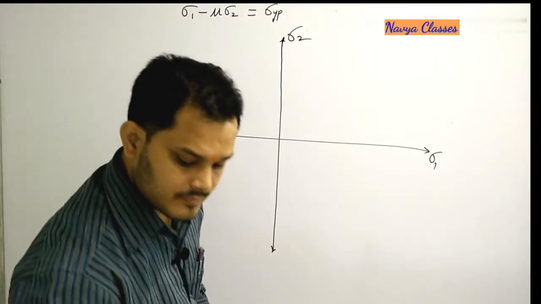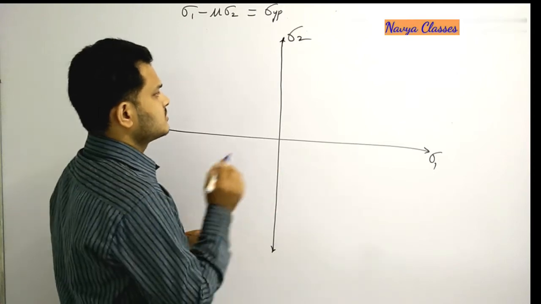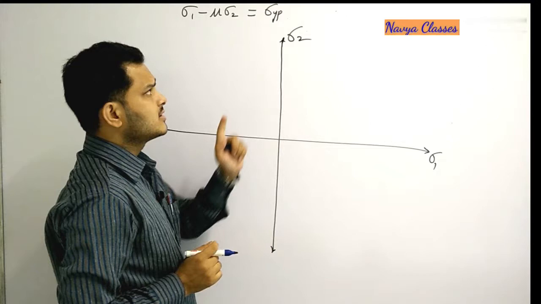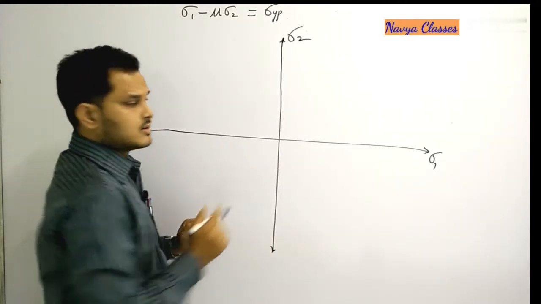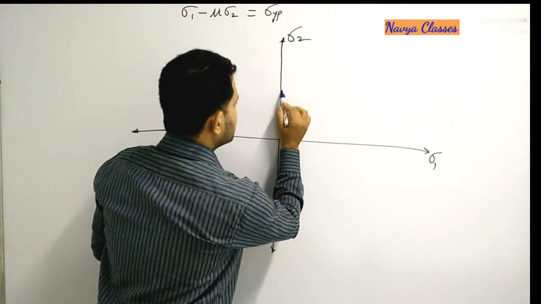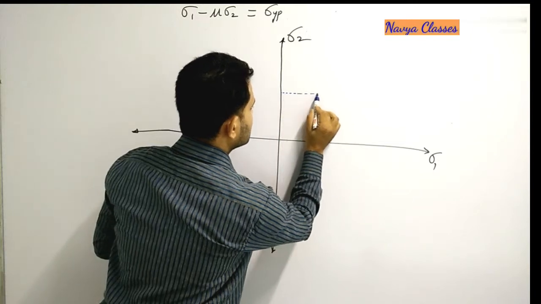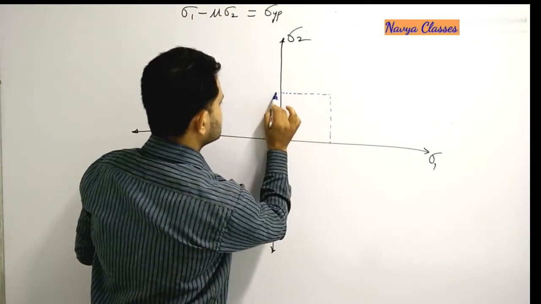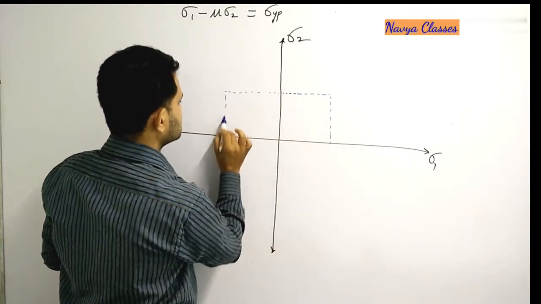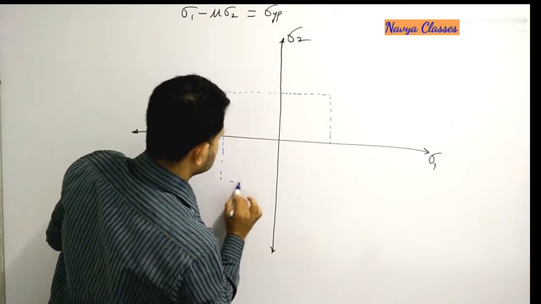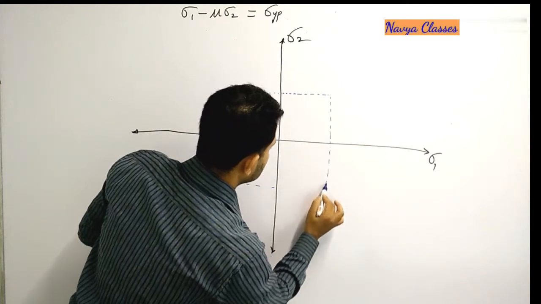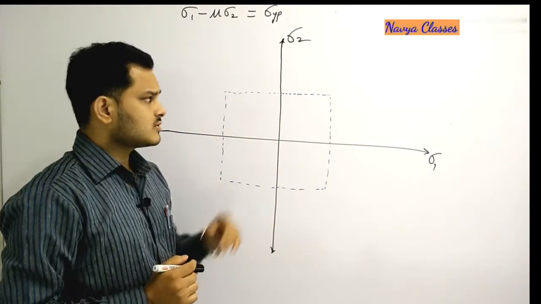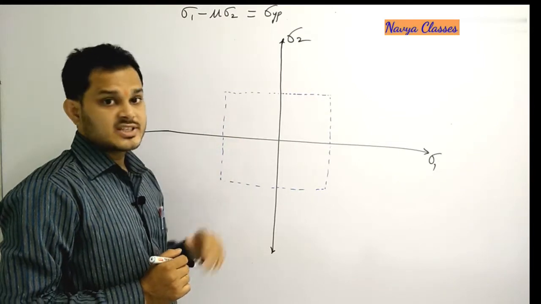Now to plot it, let us first mark that sigma yp range. This is the square as per the principal stress theory.